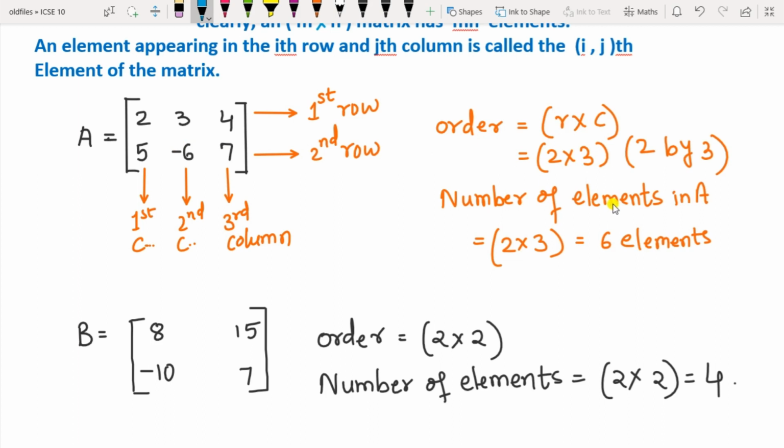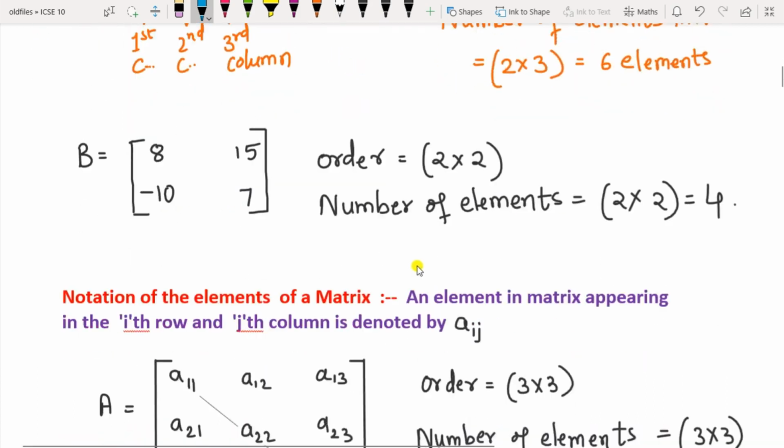And how many elements are there in the matrix A? Multiply this now. 2 by 3 is 6. So a total of 6 elements are there in matrix A. Whatever the order is, multiply those numbers, and you will get the number of elements in that particular matrix.